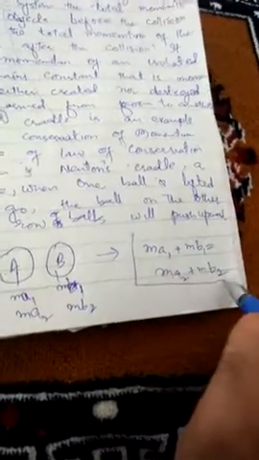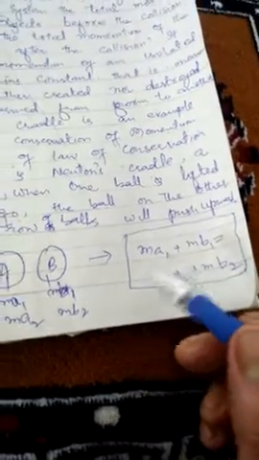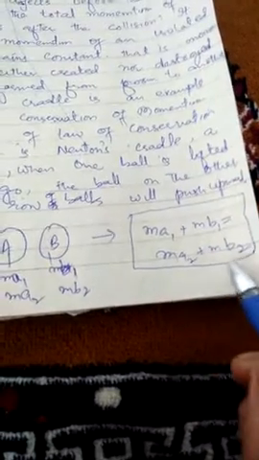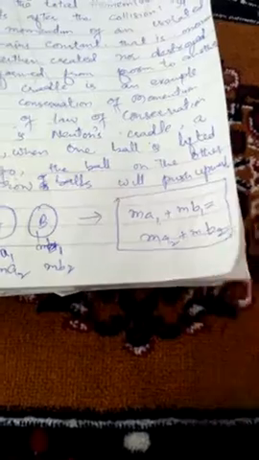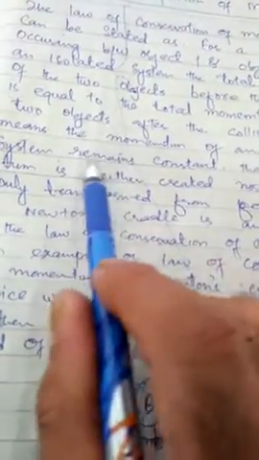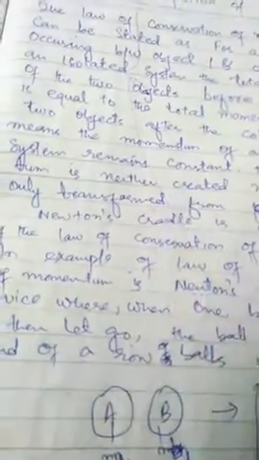This equation says that the total momentum of the two objects before the collision is equal to the total momentum of the objects after the collision. That means momentum remains conserved. The total momentum of an isolated system remains constant. That is, momentum is neither created nor destroyed.